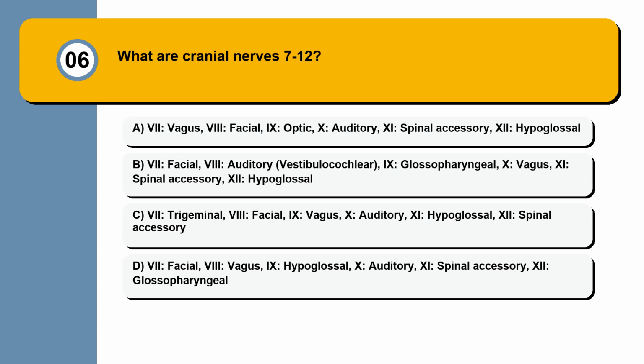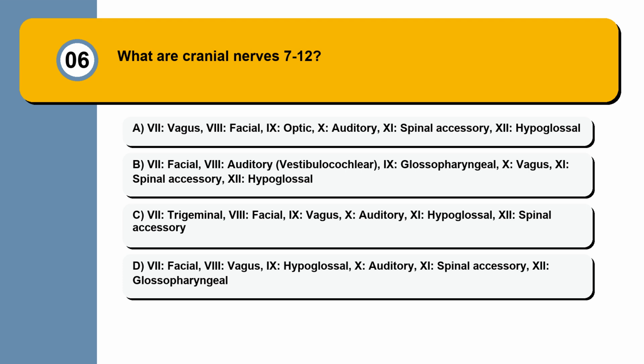Question 6. What are cranial nerves 7 to 12? 7. Vagus, 8. Facial, 9. Optic, 10. Auditory, 11. Spinal accessory, 12. Hypoglossal. 7. Facial, 8. Auditory, vestibulocochlear, 9. Glossopharyngeal, 10. Vagus, 11. Spinal accessory, 12. Hypoglossal. 7. Trigeminal, 8. Facial, 9. Vagus, 10. Auditory, 11. Hypoglossal, 12. Spinal accessory.